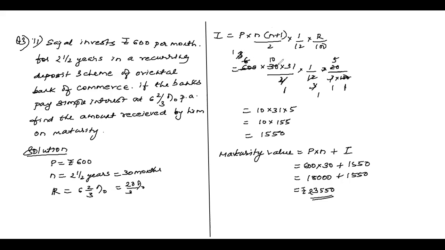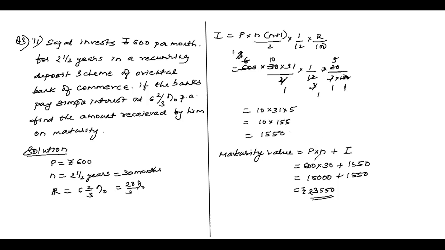Okay. Then what happens, children? You can see this 3 one time, 3 10 times. Again, this 3 one time, 3 one time. So what is left here? 10 into 31 into 5. So how much it is? 1,550. Now what is maturity value?